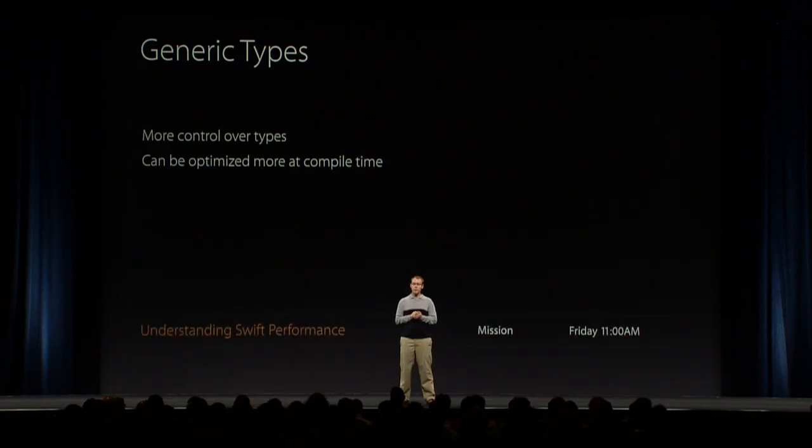So generics are a great tool that let us have a lot more control over the types in our code. And another great benefit of generics is that the compiler has more information about what your code is doing, so it can optimize more. And you can learn about this in a lot more detail in the Understanding Swift Performance talk. It's a great talk for learning how Swift works and how to write fast Swift code.